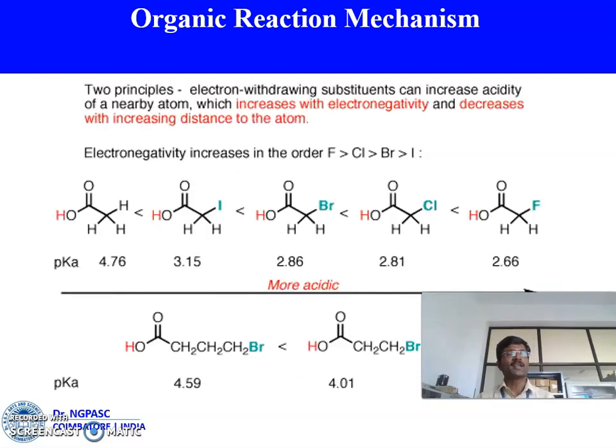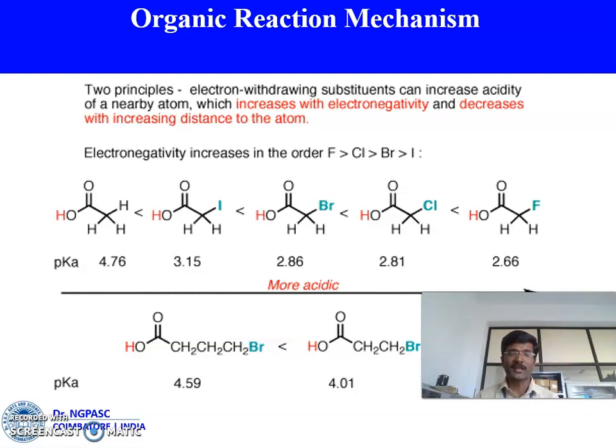So how does this affect the acidity of carboxylic compounds? There are two points. One is if we have an electron withdrawing group in the particular chain, the acidity increases. Also, if we have a more electronegative atom in the chain, that will also increase the acidity of the compounds. At the same time, if we increase the distance of the atom, the acidity decreases.